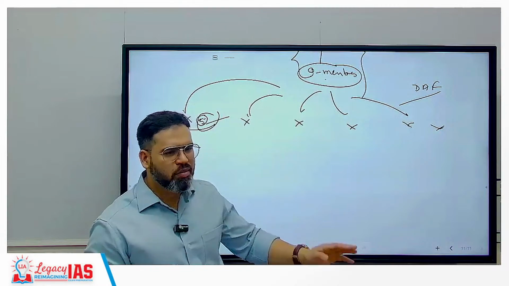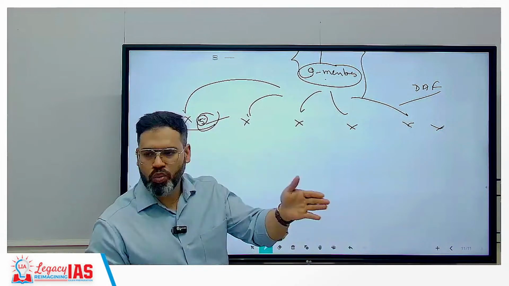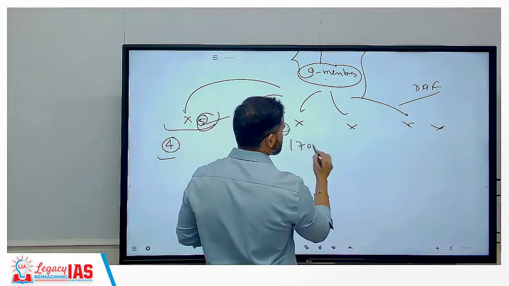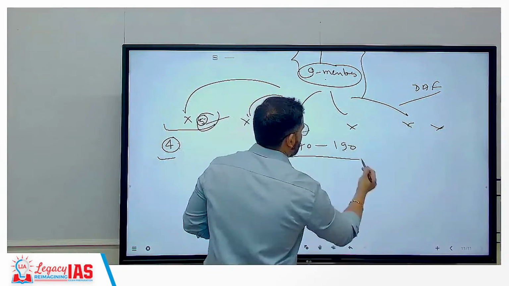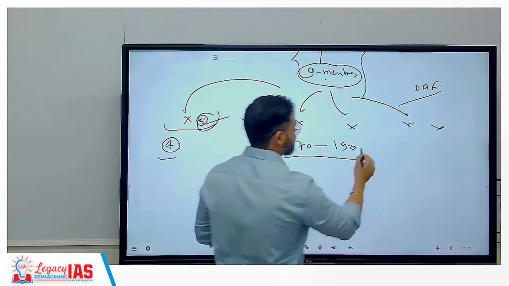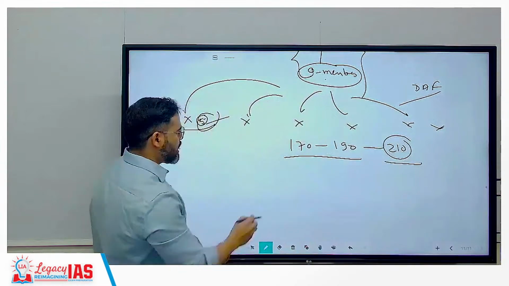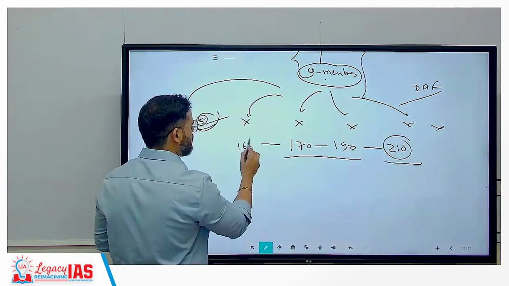The average marks will be 170 to 190. That is the average. Everyone will get in this range only. Extraordinary marks would be 210, that's it. This is the extraordinary mark. Below this, 165 was the lowest.